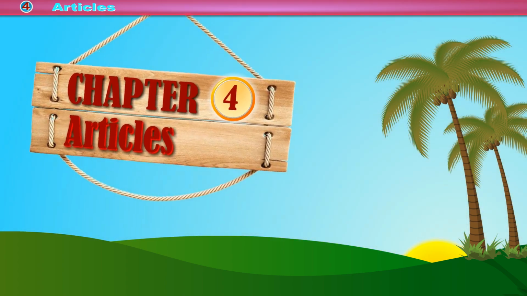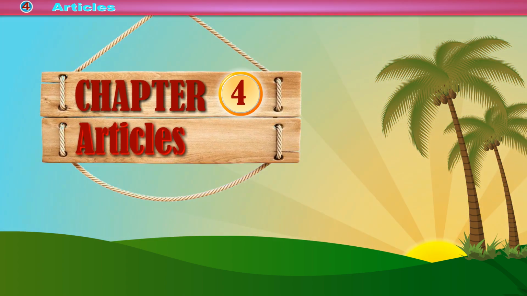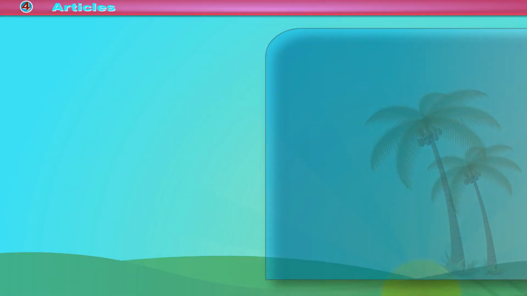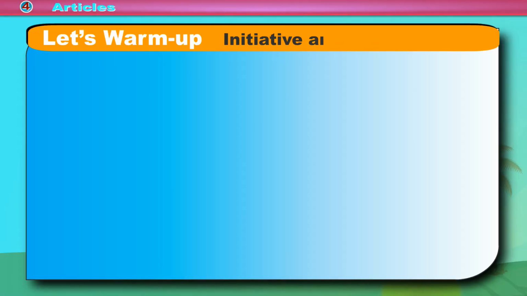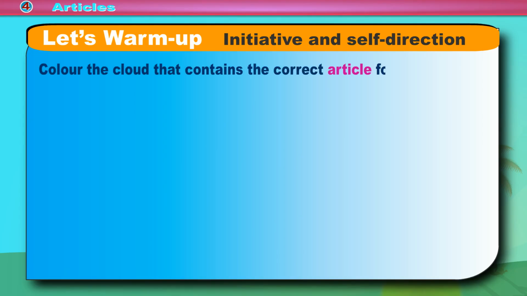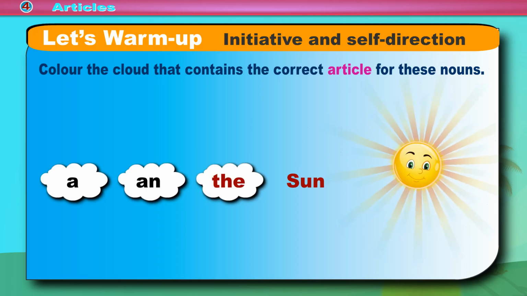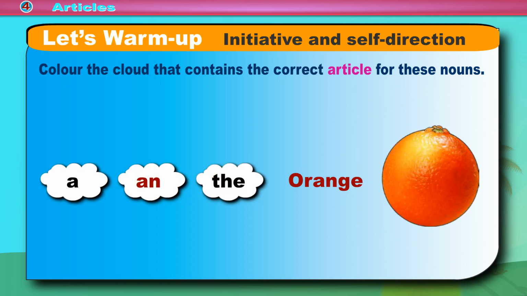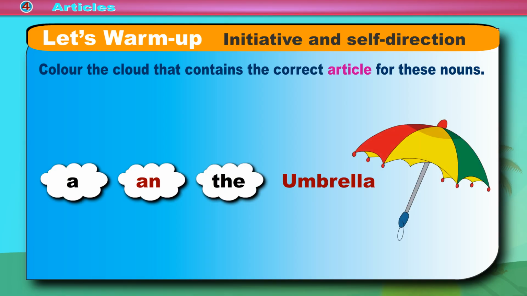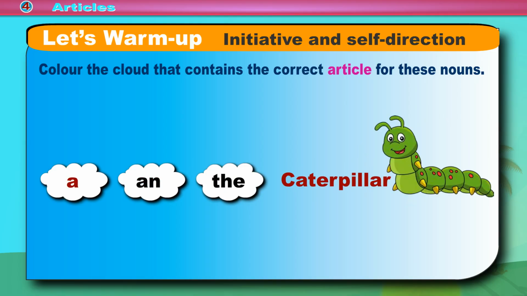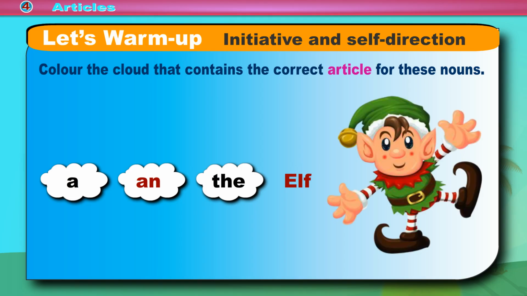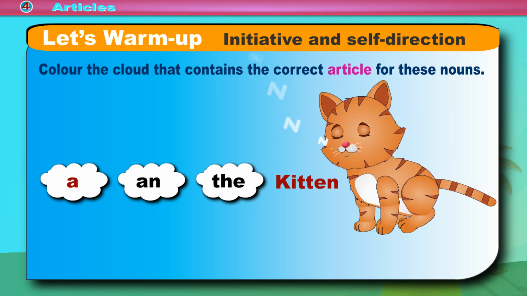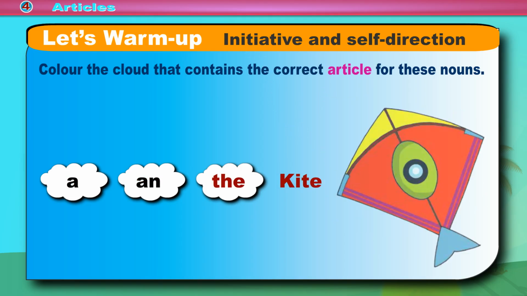Chapter 4. Articles. Let's warm up, initiative and self-direction. Color the cloud that contains the correct article for these nouns. The sun, an orange, an umbrella, a caterpillar, an elf, a kitten, the kite.